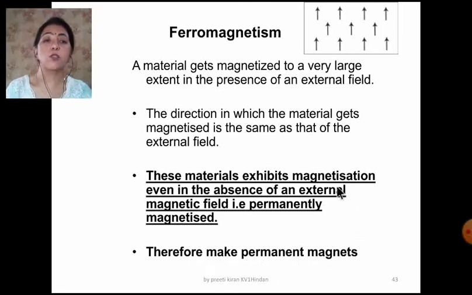This is a very common question: out of the three, ferro, antiferro and ferri, which will make the better permanent magnets? Your answer will be ferromagnetic substances, because even in the absence of the external magnetic field, they are permanently magnetized.